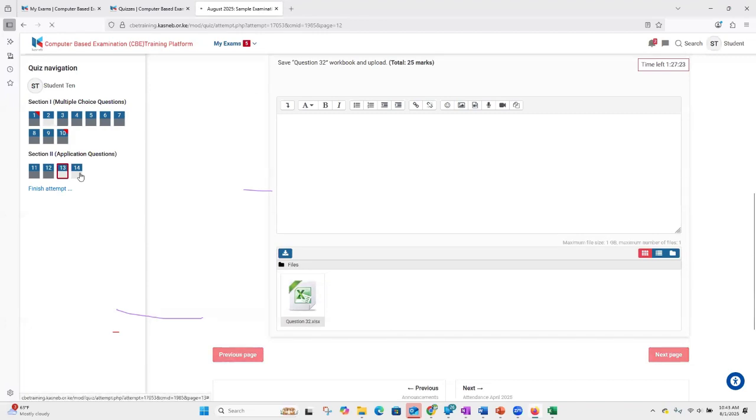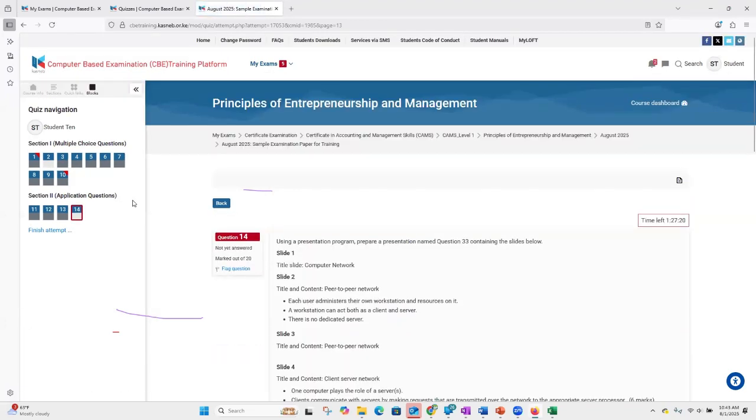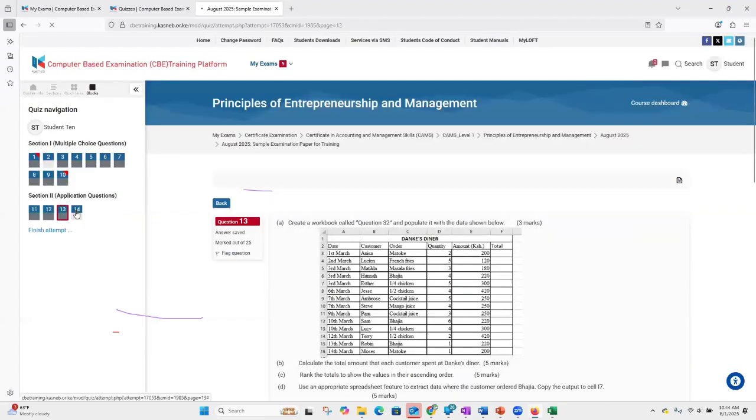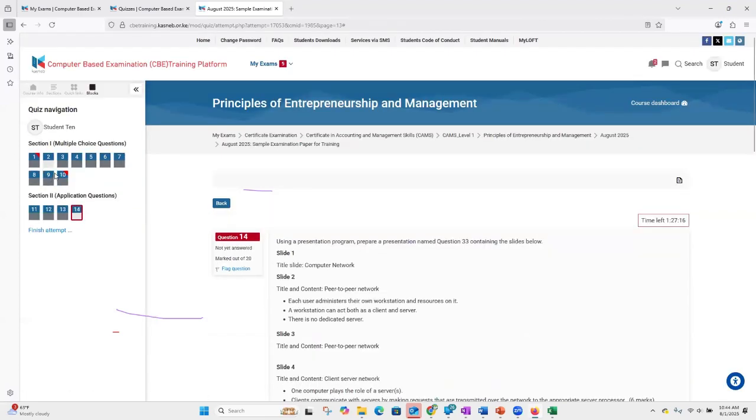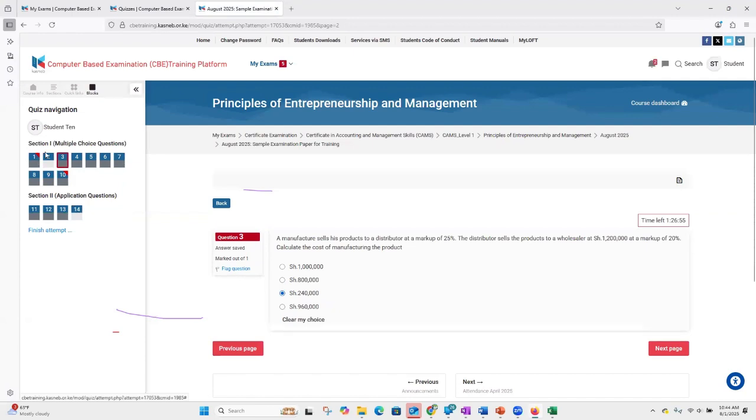And finally, I have the last question. So what you'll note throughout this exam is that every time I attempt a question, it tends to change color. From this quiz navigation on the left, you can clearly tell the questions that I've done and the questions that I've not done, since the ones that I've done are shaded differently from the ones that I've not done.